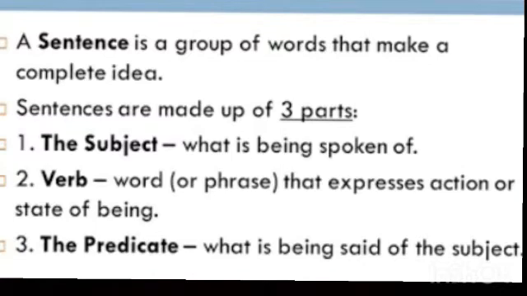Now, the subject is the doer of the action, or what is being spoken of. The verb is the action done, or the word that expresses action. And the object is a noun or a pronoun on which a verb performs an action. It falls at the end of the sentence.